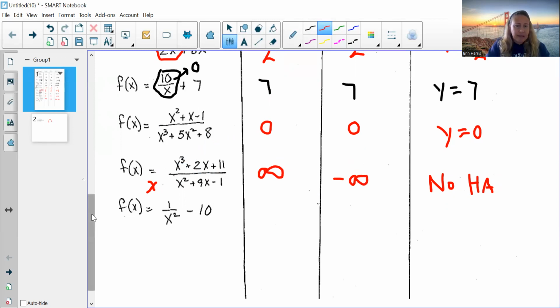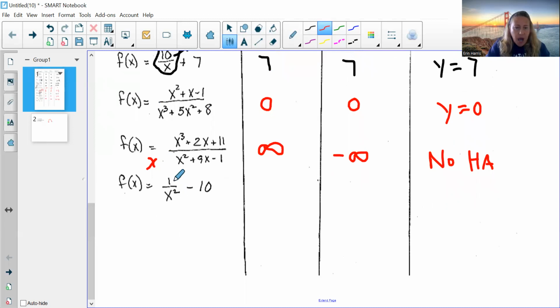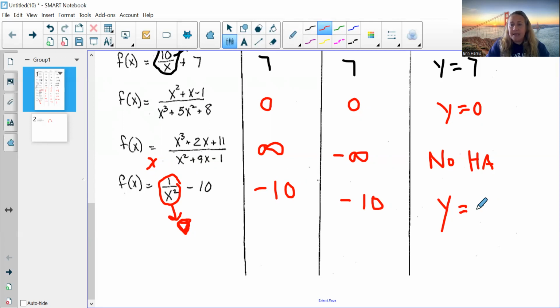Okay, and then last example, 1 divided by something huge, right? All these bottom heavy things go to 0, but then if there's some other number there, then that's what's left. Just that fraction goes to 0, leaving me with the negative 10. And then my horizontal asymptote line, y equals negative 10.